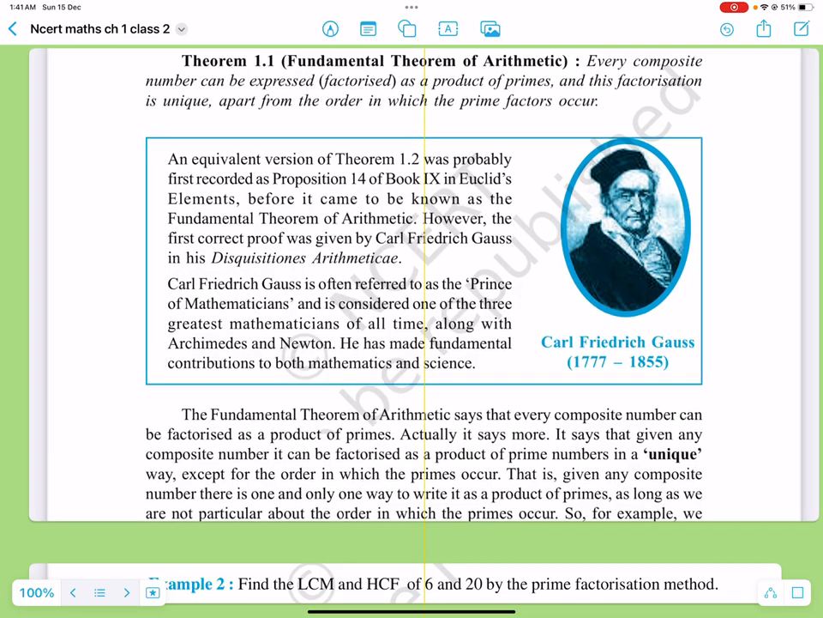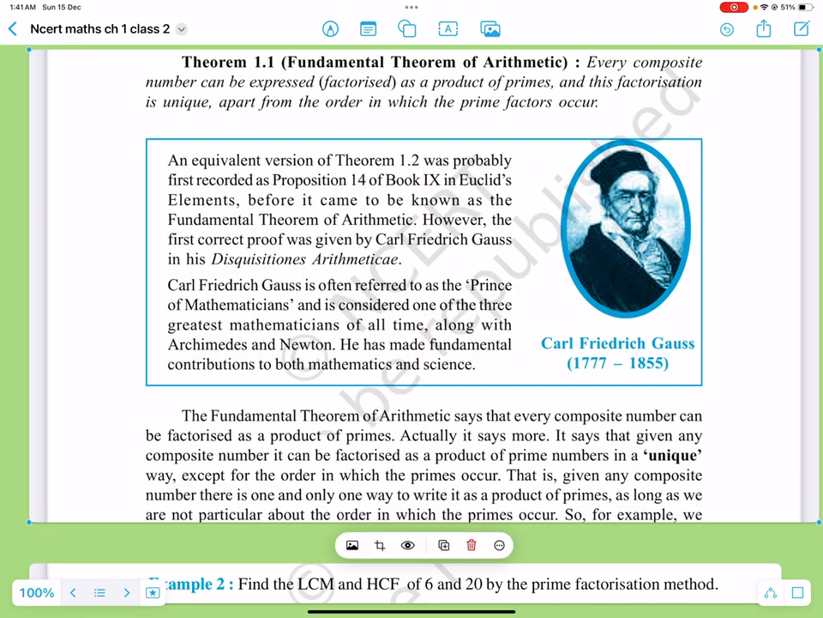Cool. So just a recap. In the last class, we discussed the fundamental theorem of arithmetic. And this theorem specifically studies the application of integers. And we just kind of repeat the theorem. It says every composite number can be expressed or factorized as a product of primes. And this factorization is unique. Means the factorization of prime numbers or the prime factors is unique. You cannot have multiple combinations of those factors.